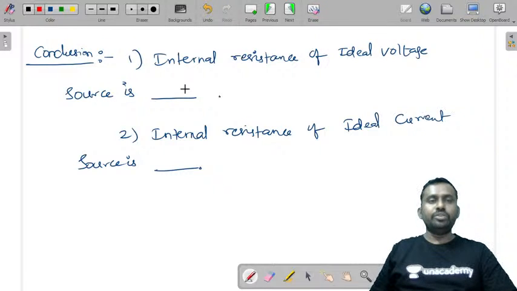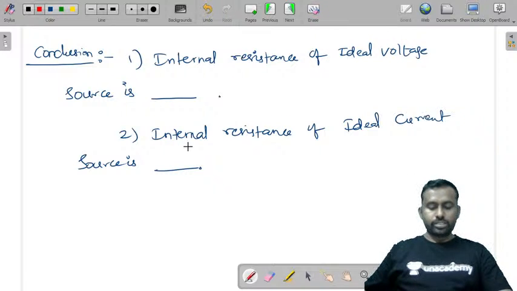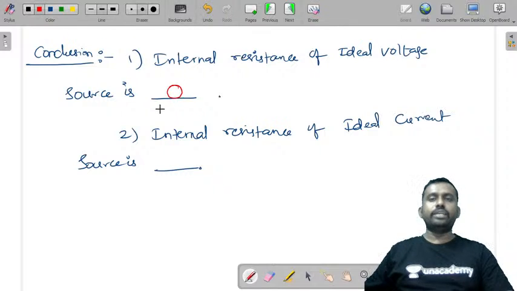I just want one of you to answer this question. What is the internal resistance of an ideal voltage source? Jahnavi, it is 0. The internal resistance of an ideal voltage source is 0. And the internal resistance of an ideal current source, infinity. That's exactly correct. Jahnavi, very good. So you are following the class. The internal resistance of an ideal voltage source is 0, and the internal resistance of an ideal current source is infinity.